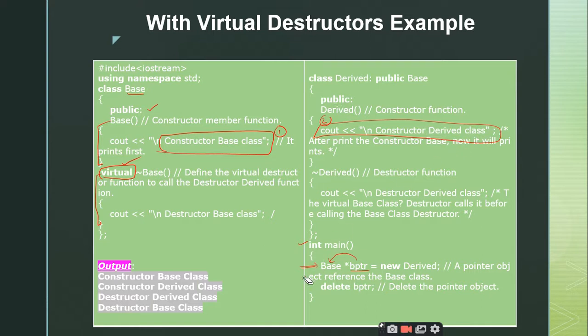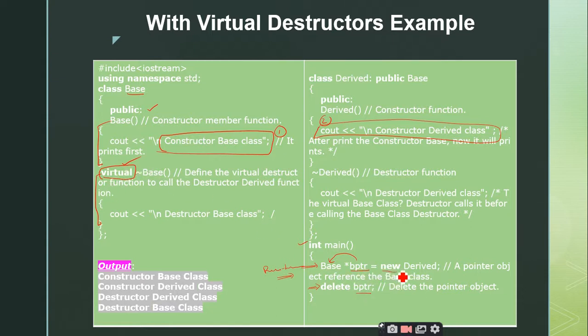Right. So after this, since I have used the virtual keyword, everything is postponed to the runtime, and this is an example of runtime polymorphism or runtime binding, whatever it may be. And after this, I am making use of this delete bptr. Once you are deleting the base pointer, it will invoke the destructor of the base class. But here I have defined the destructor of the base class as virtual. Therefore, it will check whether there are any derived classes for this bptr or not.